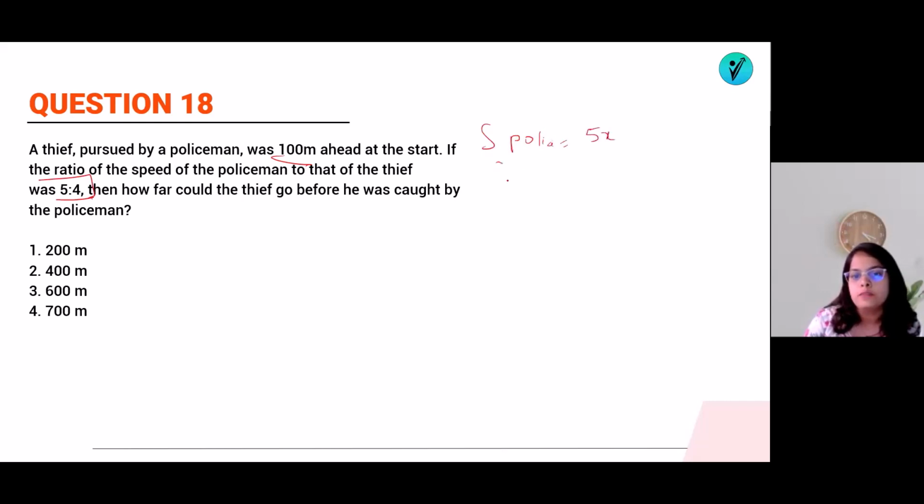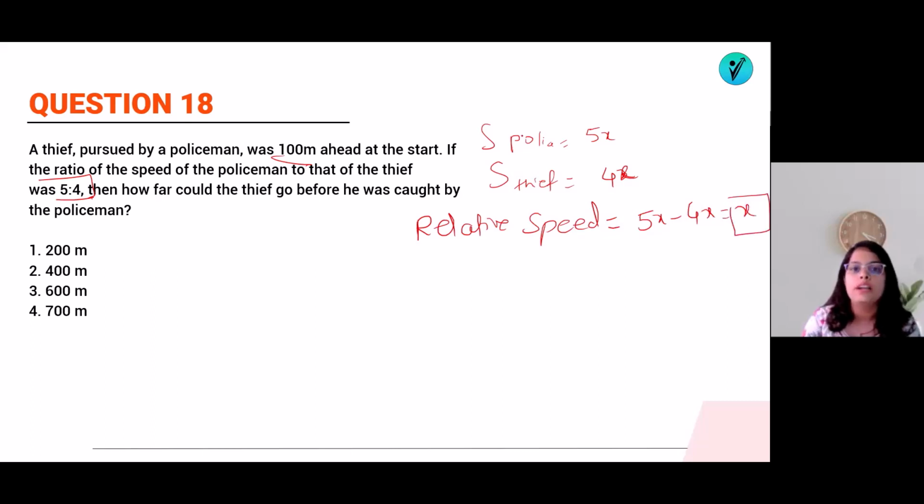The speed of the policeman is 5x and the speed of the thief is 4x. So we will find out the relative speed. What will be the relative speed if those are in the same direction? We will subtract it. That means 5x minus 4x, which is equal to 1x. So what will be the time required for the policeman to catch the thief?